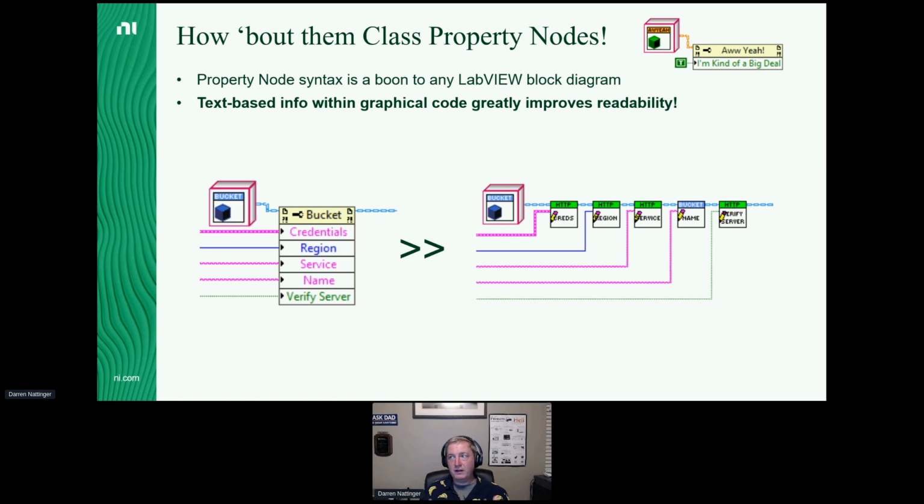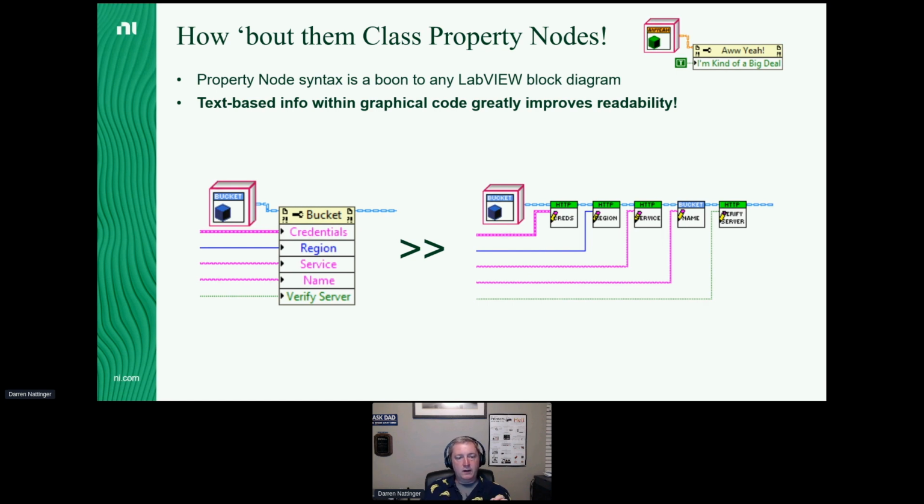You are never going to convince me that the code on the right is easier to read than the code on the left. Not only is the property node syntax extremely easy to read, we can instantly tell what properties we're setting in our class, but also it takes up way less space. And we're not trying to cram textual information into these 32 by 32 pixels that are part of an API that we regularly use. We've got the drop-down syntax on the property node, way better with the textual information than the accessor or sub-VI calls.